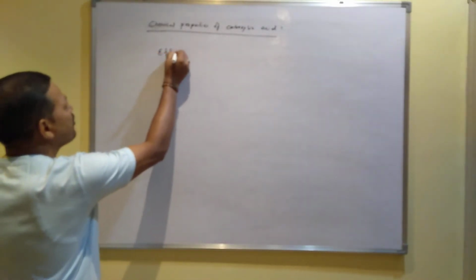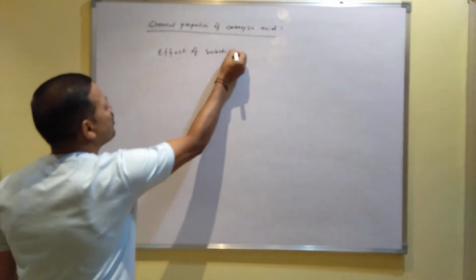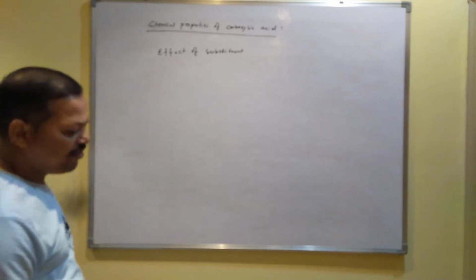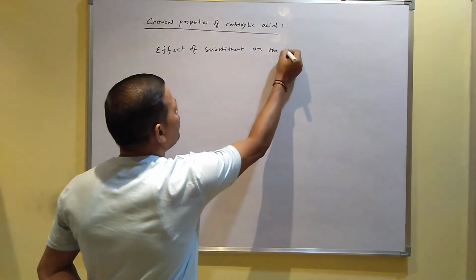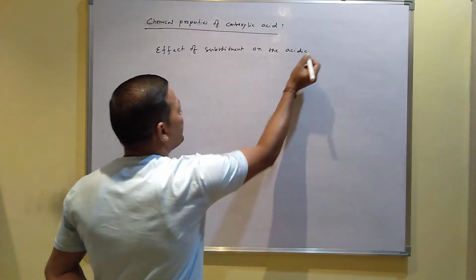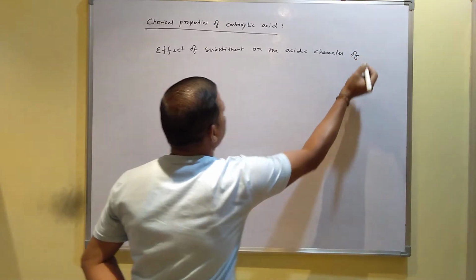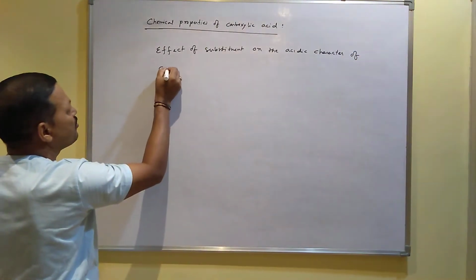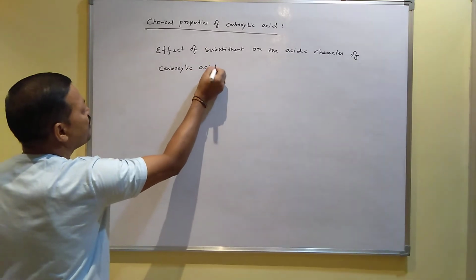Effect of substituent on the acidic character of carboxylic acid. Acidic character of carboxylic acid.